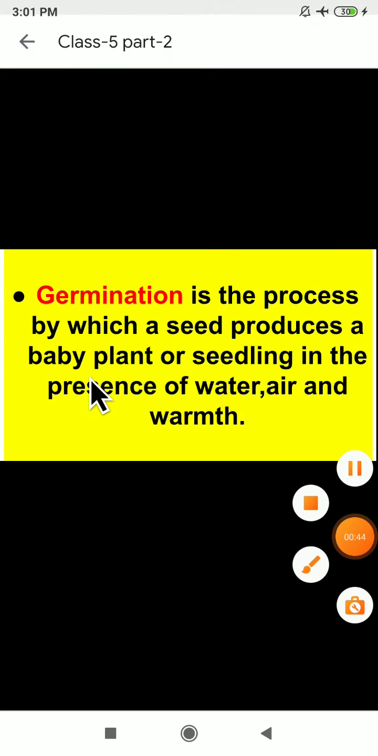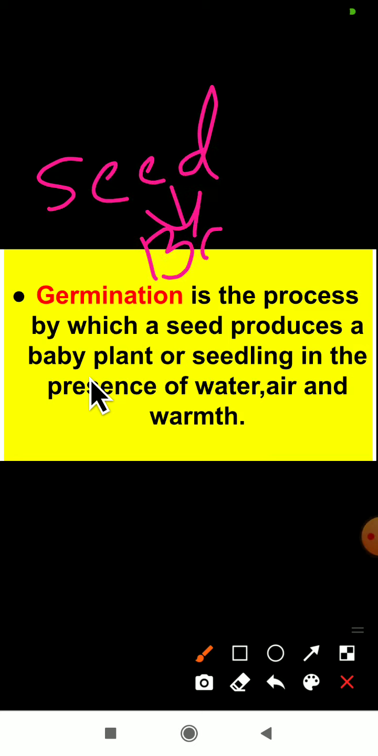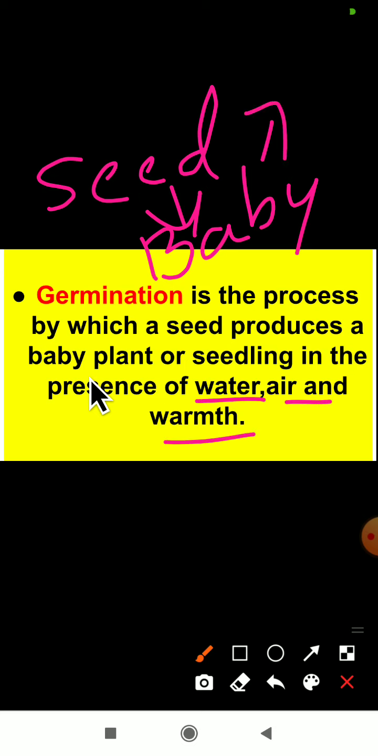What will happen here? The seed will produce a baby plant. In the germination process, the seed is going to produce a baby plant. Another name for a baby plant is a seedling. If a seed wants to produce a baby plant, then there should be water, air and warmth. For this whole process we call it the germination process.